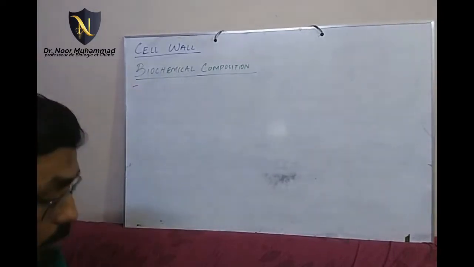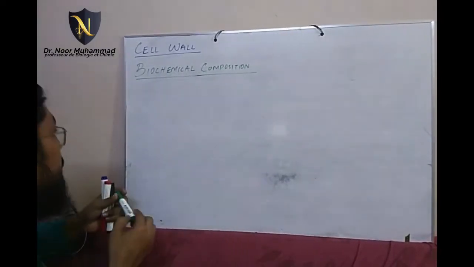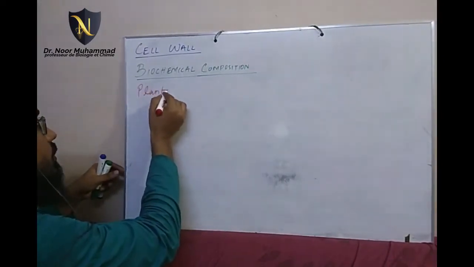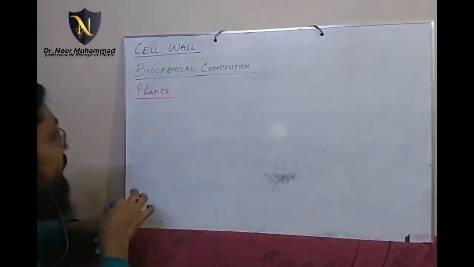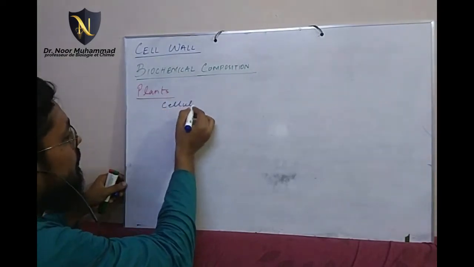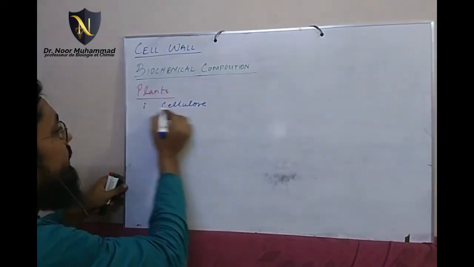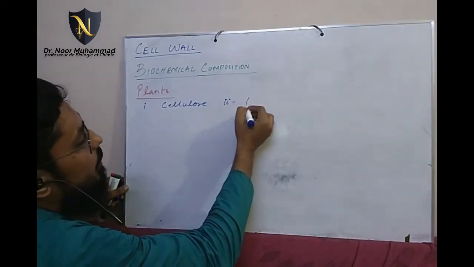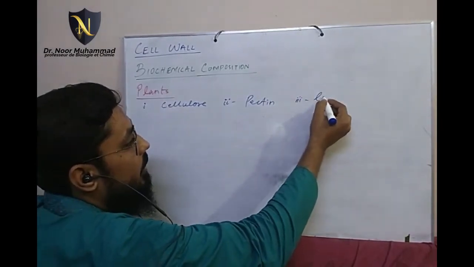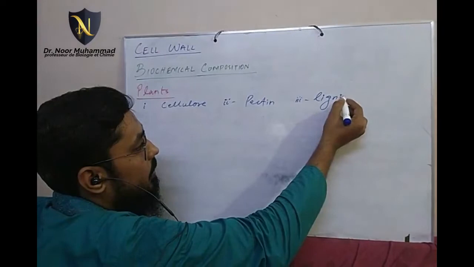Now let's get back to the plants. So what I have told you about the plant cell wall, remember? Quickly, let me write it down. That the cell wall is made up of cellulose as a dominant component, pectin as a second constituent, and lignin as the third constituent.